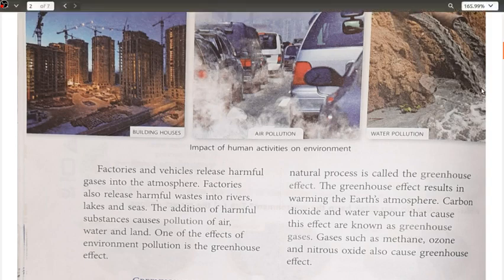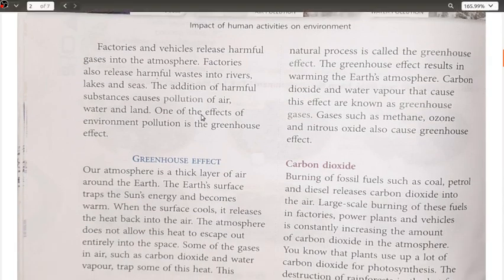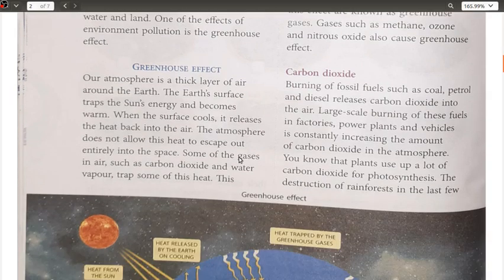Next is water pollution, that is, discharging of sewage or waste materials into the main water stream or the water bodies. When we are talking about factories and vehicles, they release harmful gases into the atmosphere. Factories also release harmful waste into rivers, lakes, and seas. The addition of harmful substances causes pollution of air. Okay, this we have discussed.